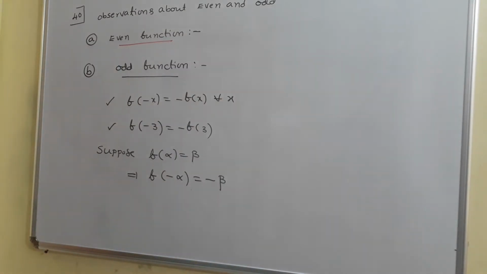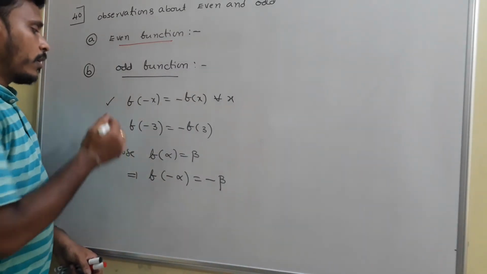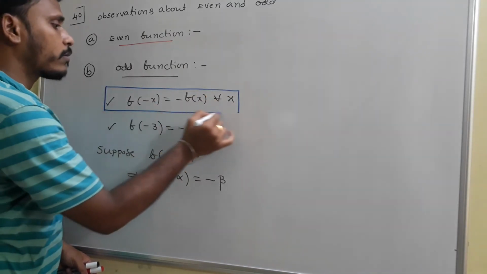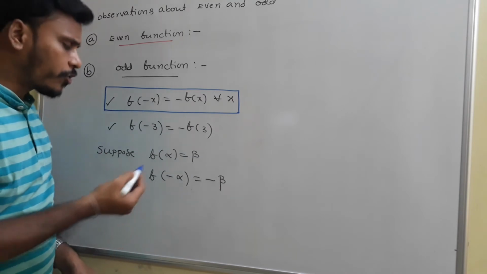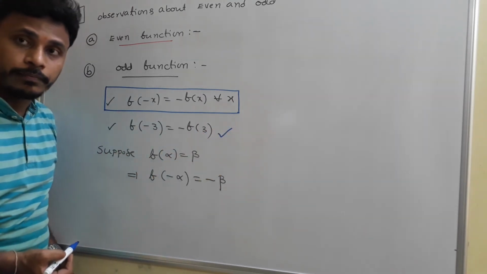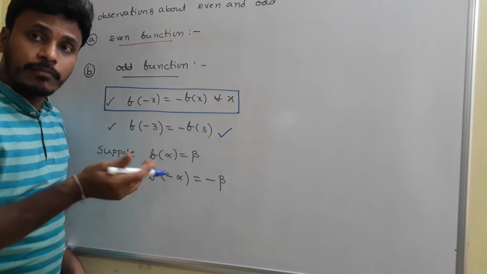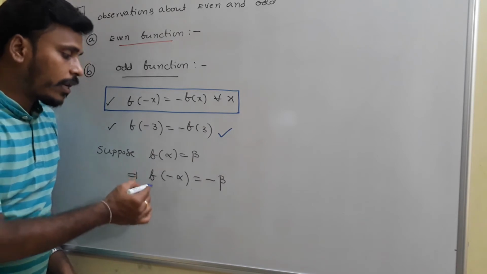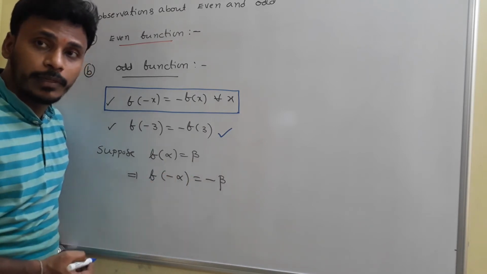Odd function. The definition is very clear. f of minus x is equal to minus f of x for all x. And for a particular number, say 3, f of minus 3 is equal to minus f of 3. If for any value alpha, f of alpha is beta, then f of minus alpha is minus beta.